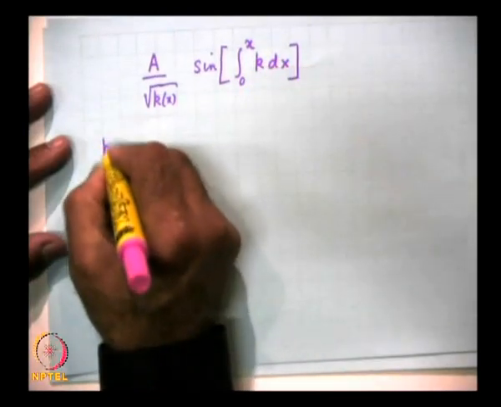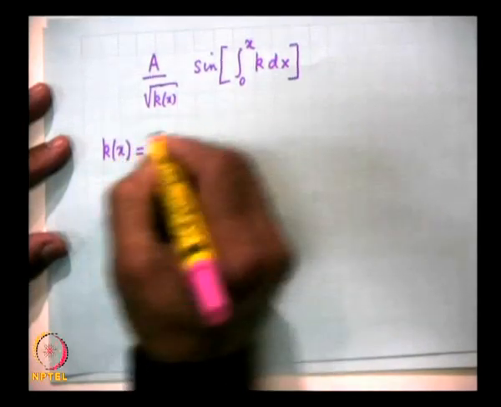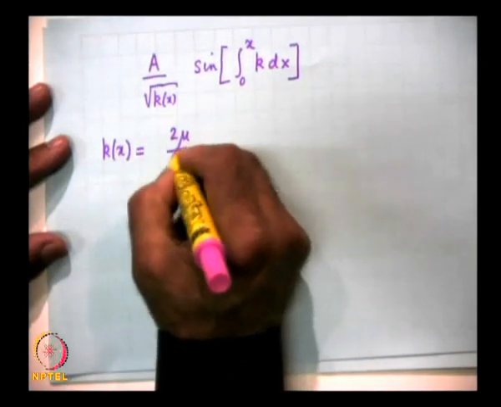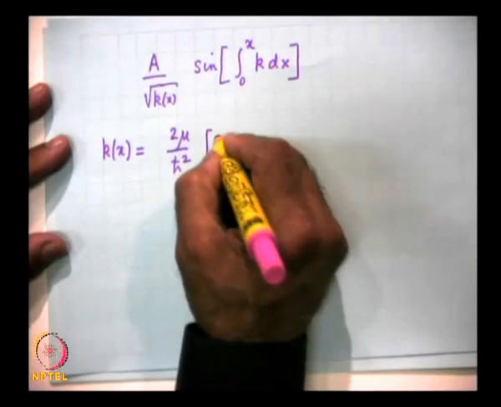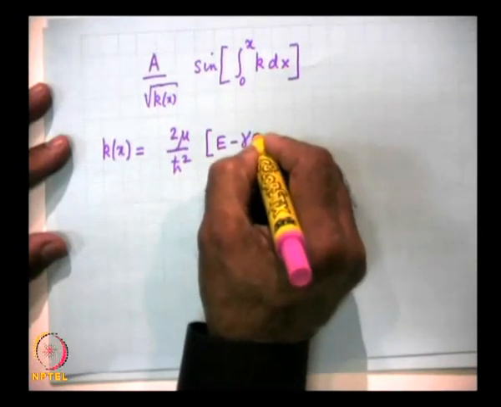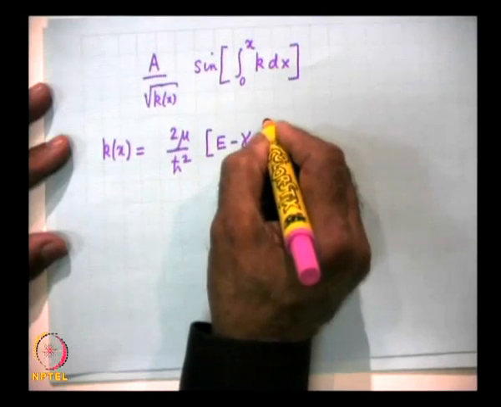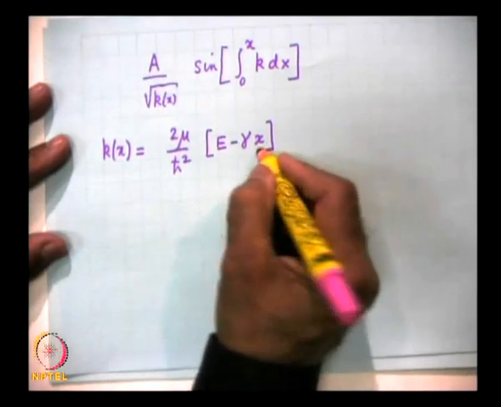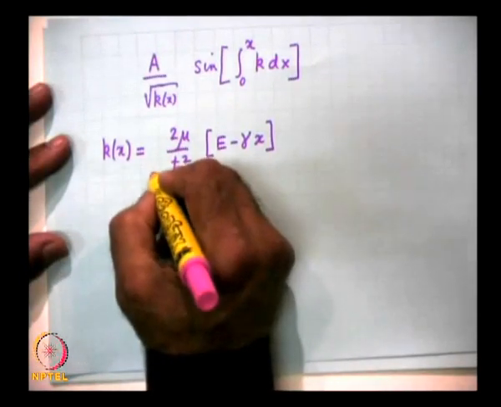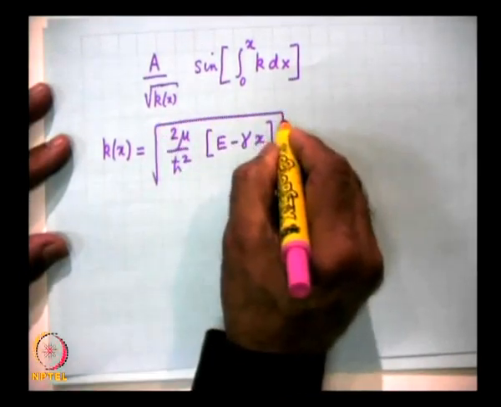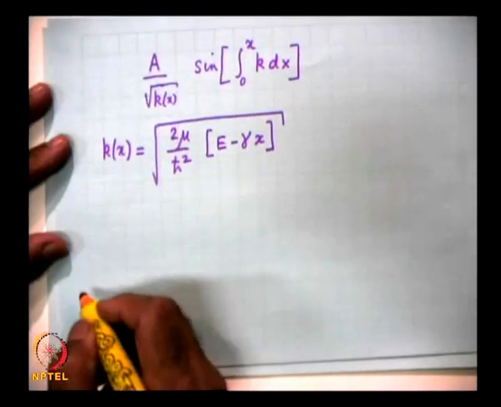And what was my k of x? k square of x was equal to 2 mu by h cross square, e minus gamma of x, that is e minus v of x. So, k of x will be the square root of that.